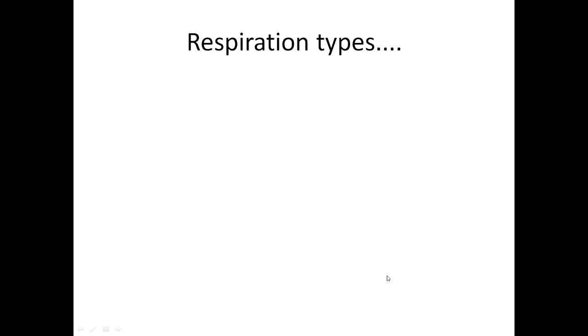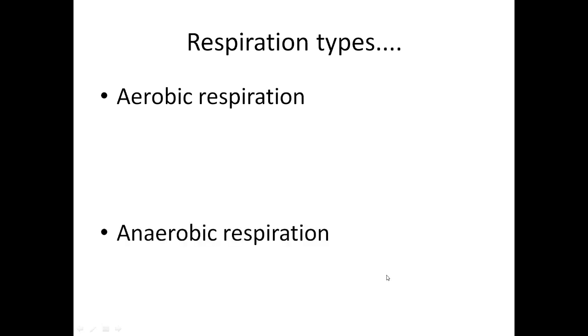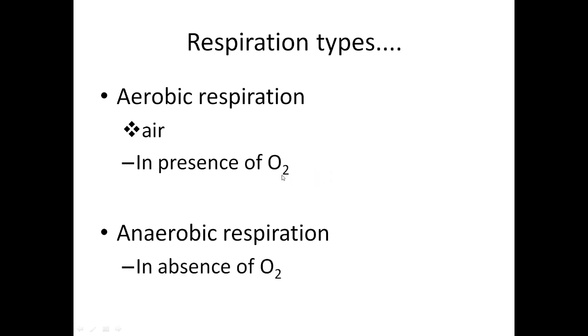Now we are going to see the types of respiration. There are two types: one is aerobic respiration, another is anaerobic respiration. The word aero represents air. So aerobic respiration takes place in the presence of oxygen. Till now we have seen only this, respiration taking place with the help of oxygen. The other type is anaerobic respiration, that is, in the absence of oxygen.